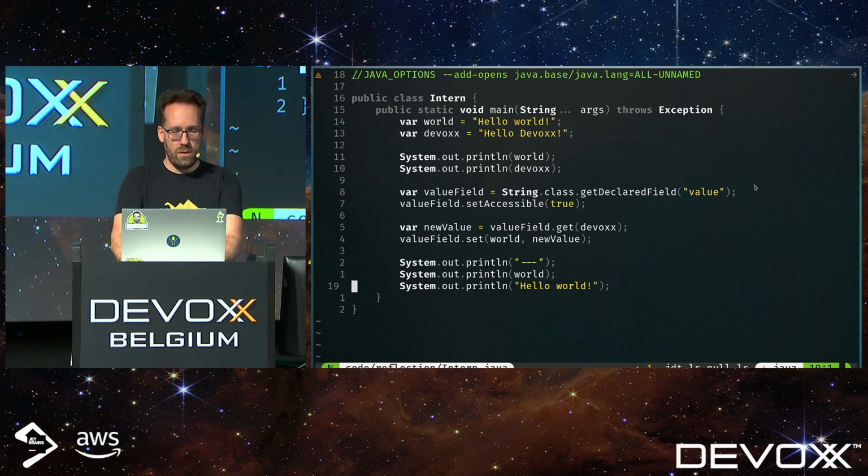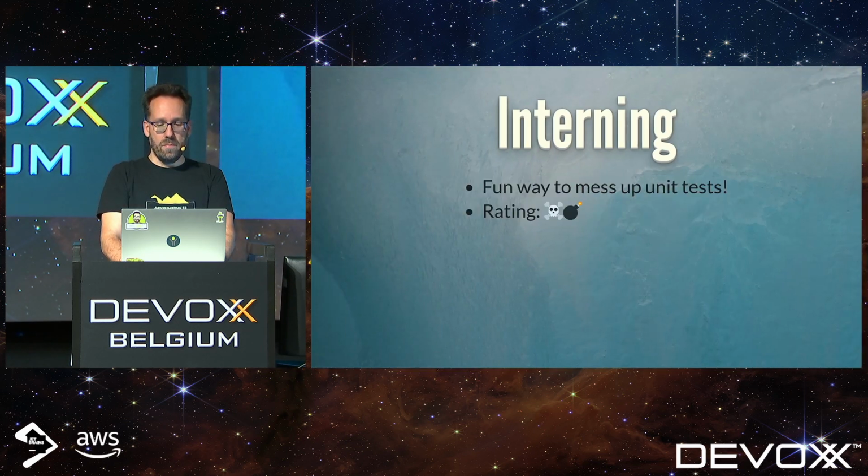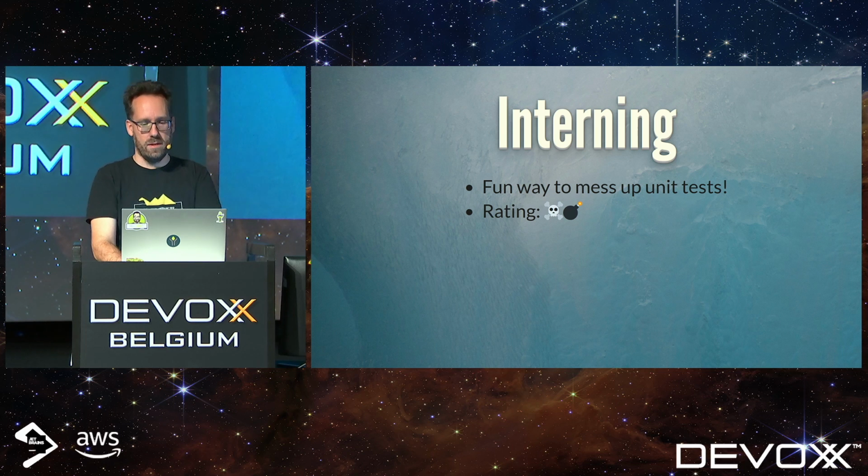So when we changed the value of the variable world, we actually changed the string literal that is assigned to it as well. And once we changed that string literal, we did it for the entire class. So this too is a great way to mess up unit tests. I'm giving it 2 out of 3.